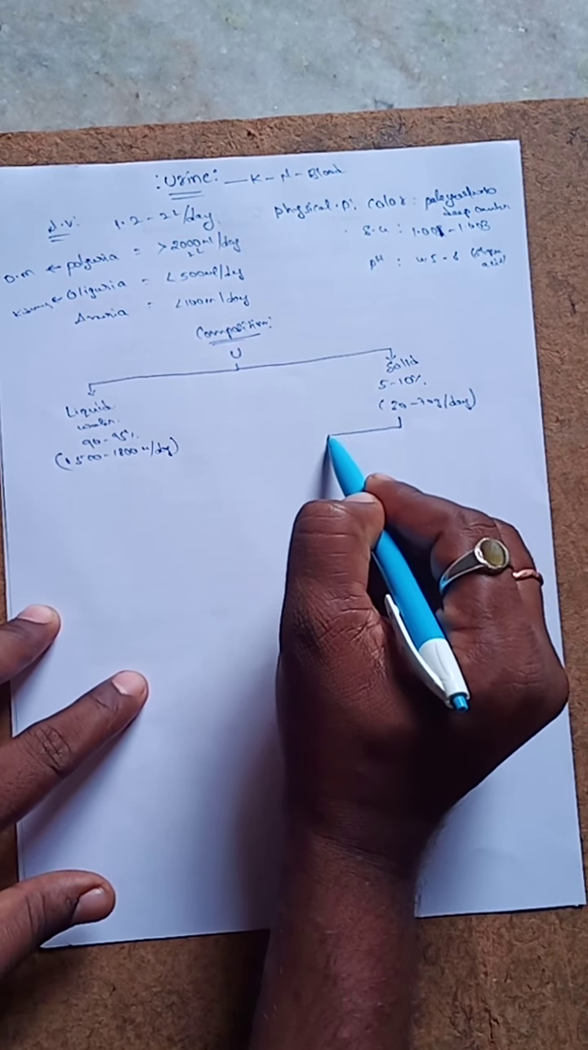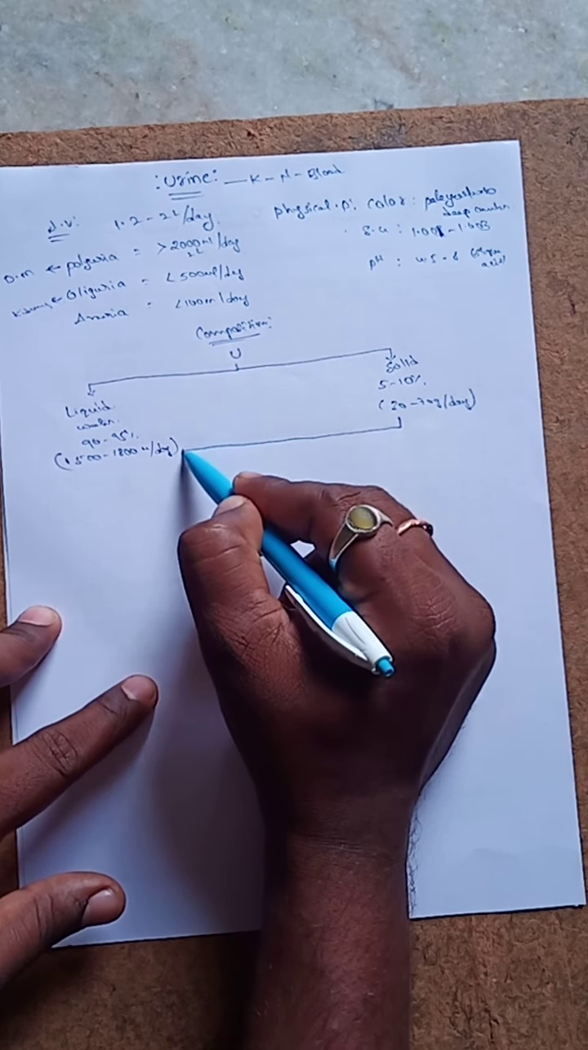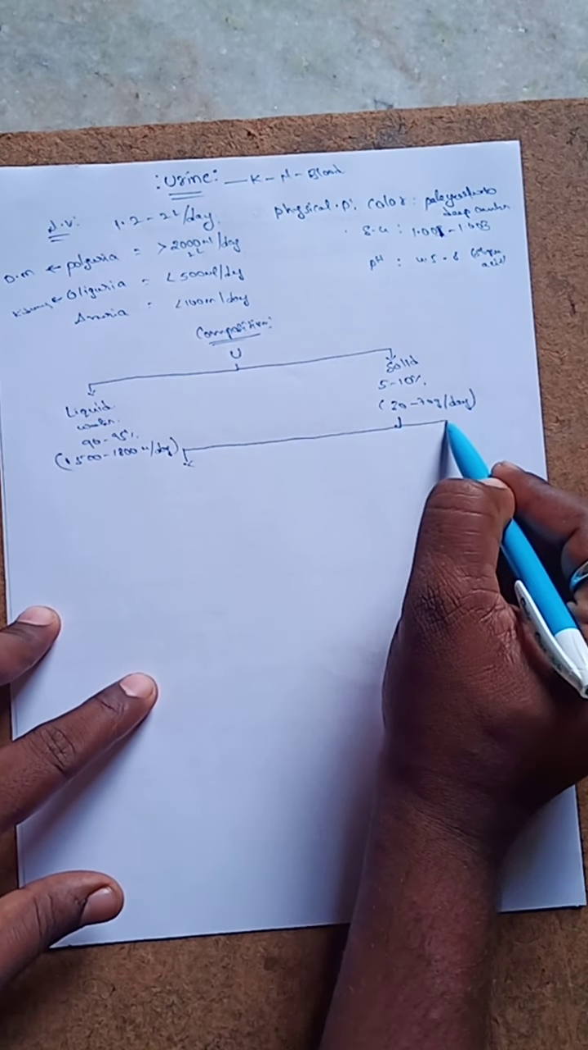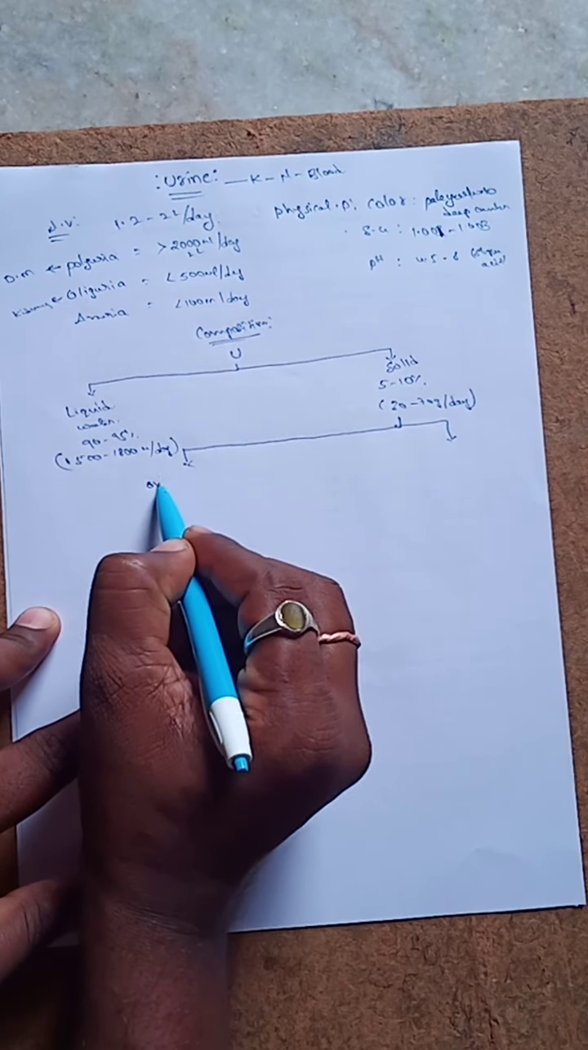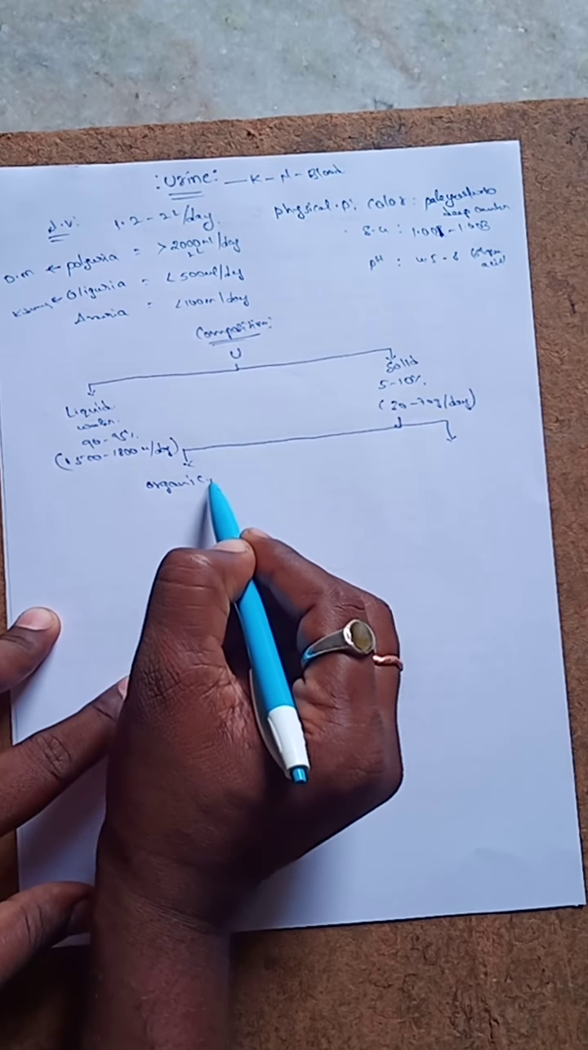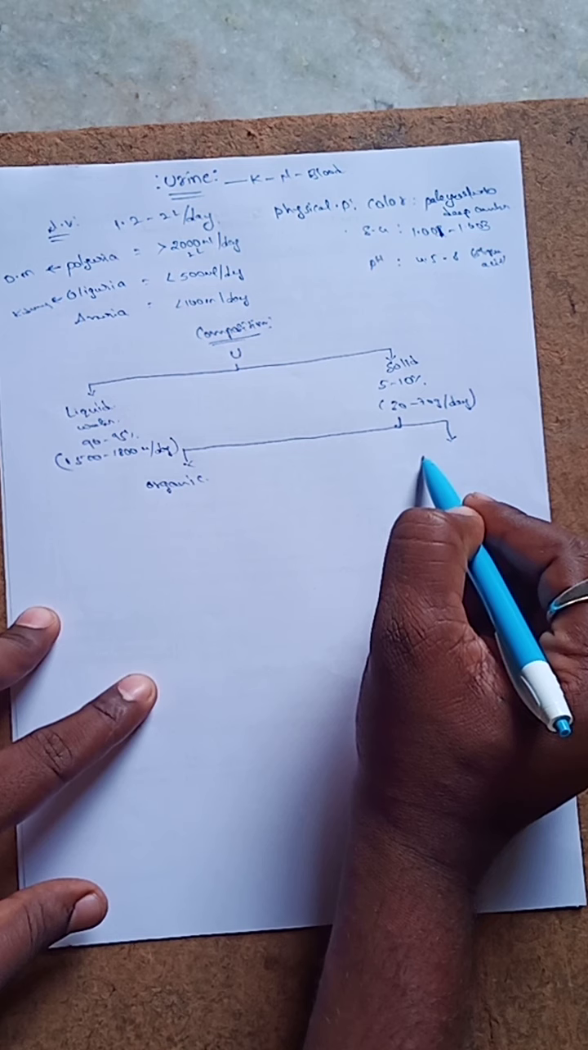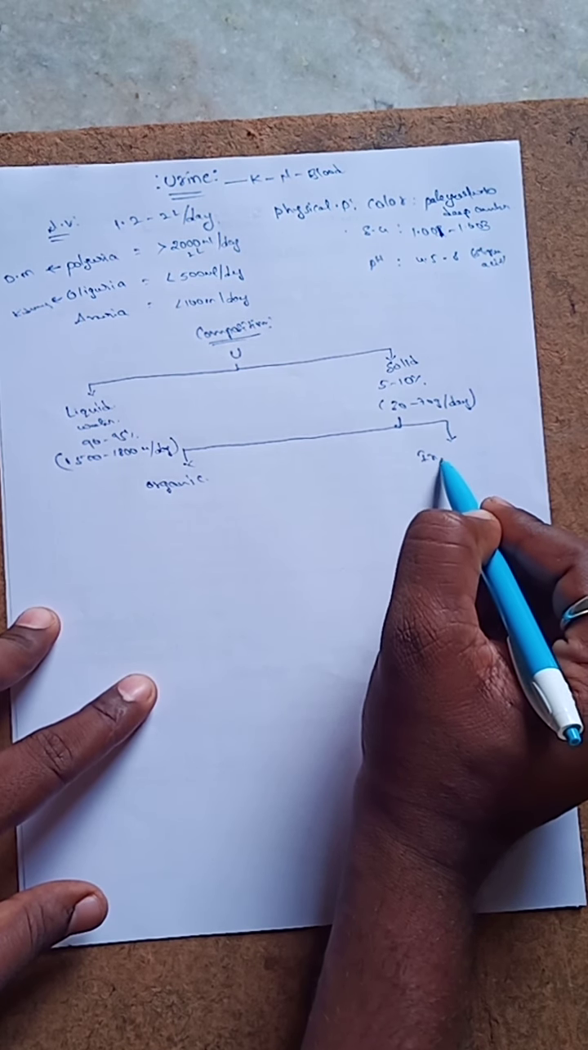The solid particles are composed of two components: one is the organic components, and the second is the inorganic components.